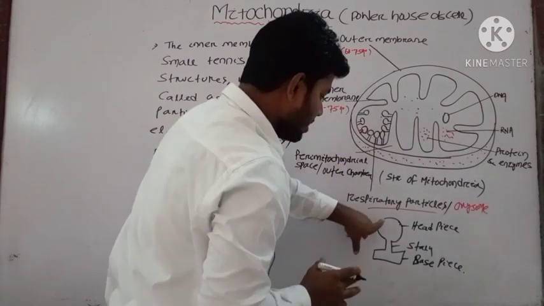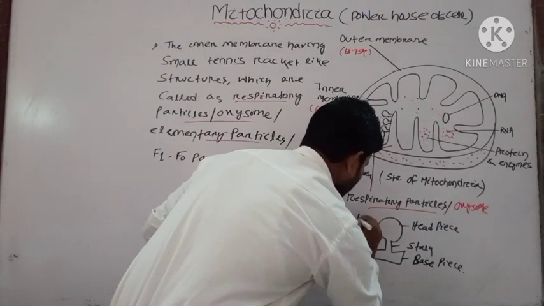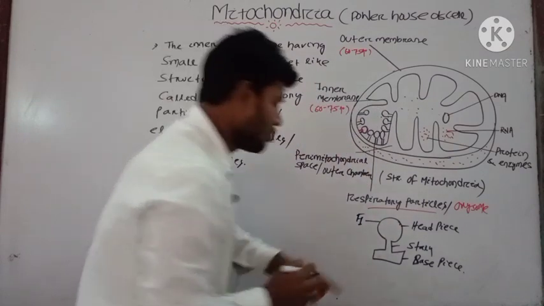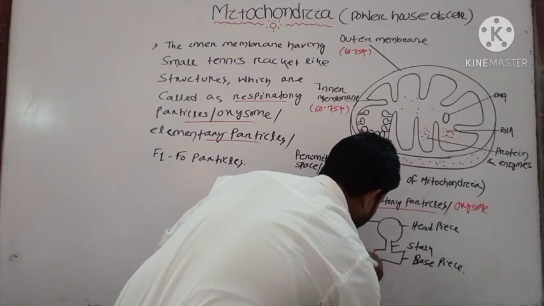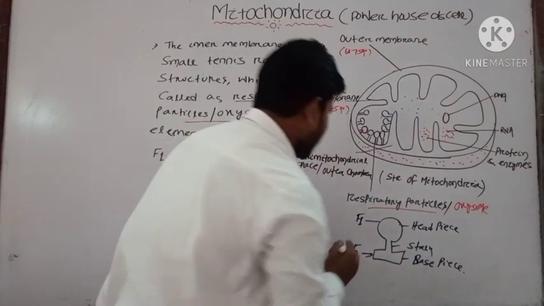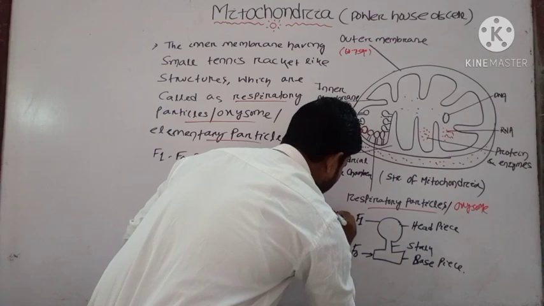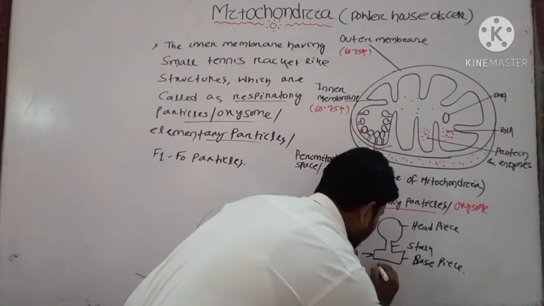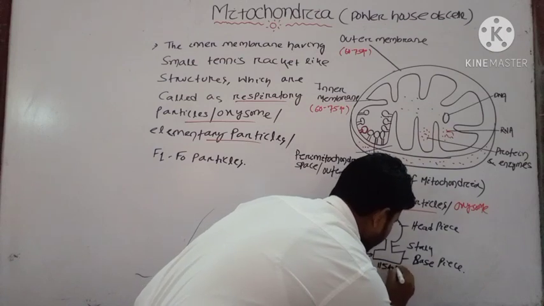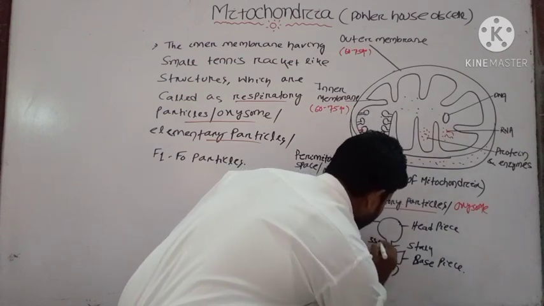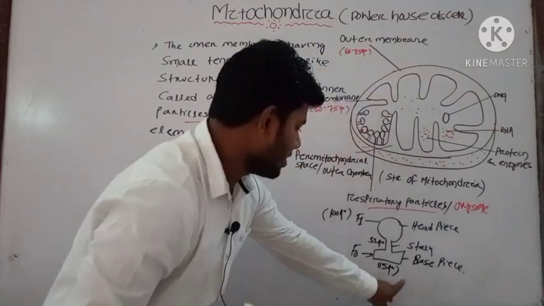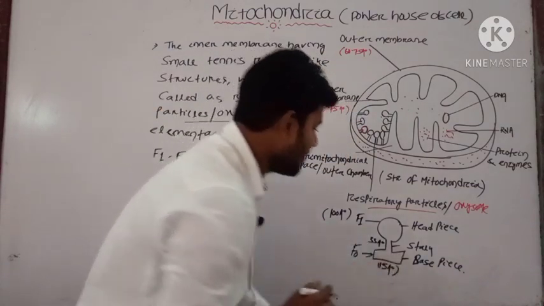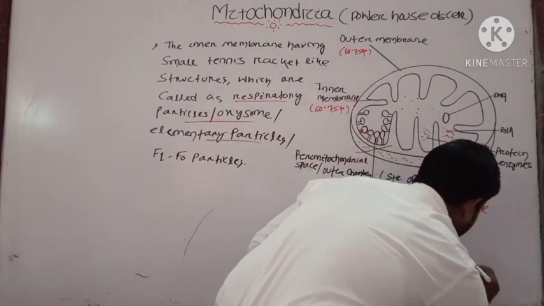The headpiece is known as F1 and the base piece is known as F0. The headpiece is around 100 angstrom and the stalk is around 33 angstrom. The base piece length is around 115 angstrom and the diameter is around 45 angstrom.